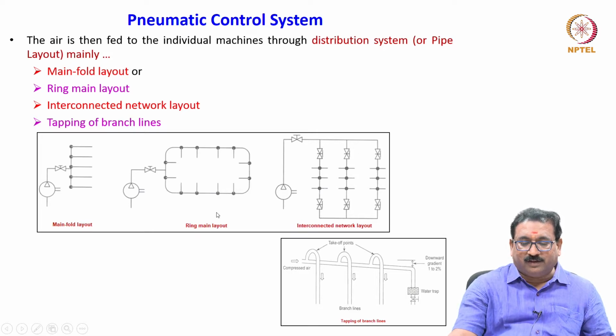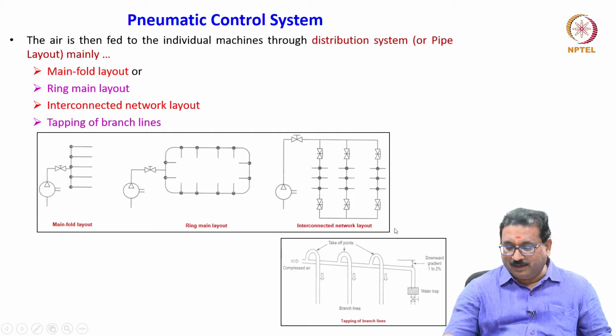You will see, friends, here the ring main layout, in which compressed air is supplied in a ring pattern, where there are various pneumatic tools which require the compressed air. Again you will see the control is a main shut-off valve. Similarly, you will see here the interconnected network layout. Each branch here has manual shut-off valves. Based on the requirement, you will turn these shut-off valves on and off to supply the air to the different